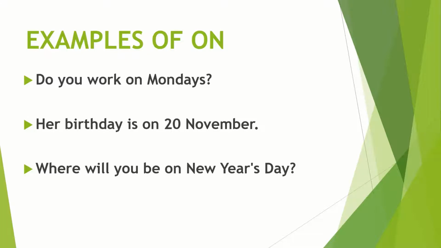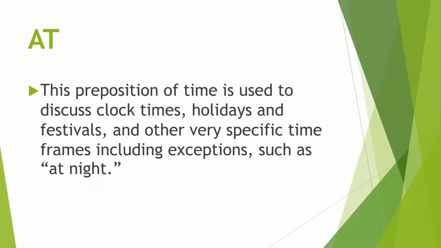In the second sentence it is written that her birthday is on 20 November. So we are talking about a specific date. And in the third sentence: where will you be on New Year's Day? So it is actually an occasion. When we use on, we use it before an occasion, as you can see here.